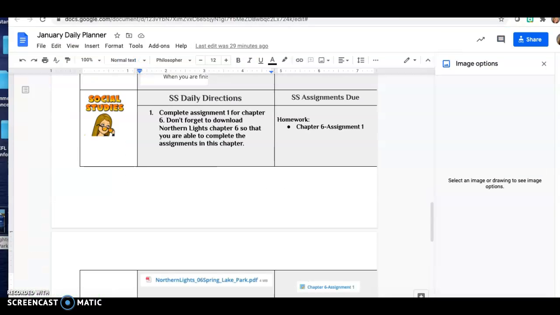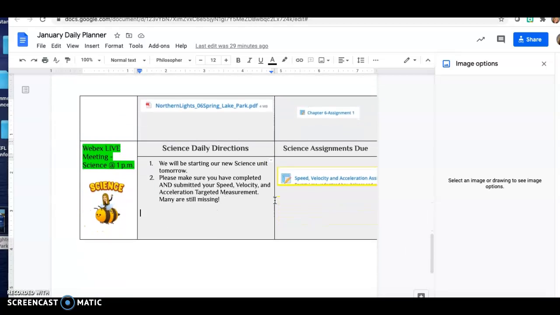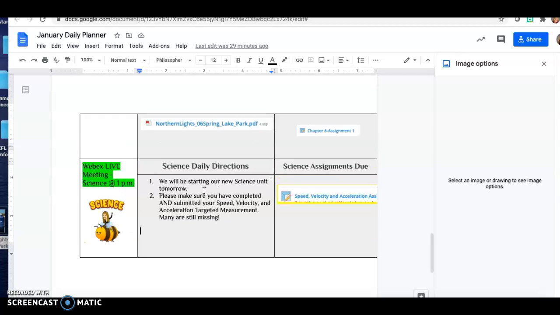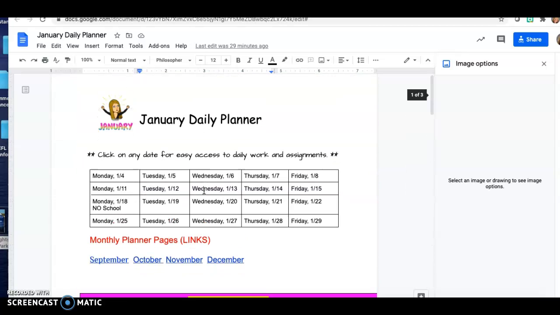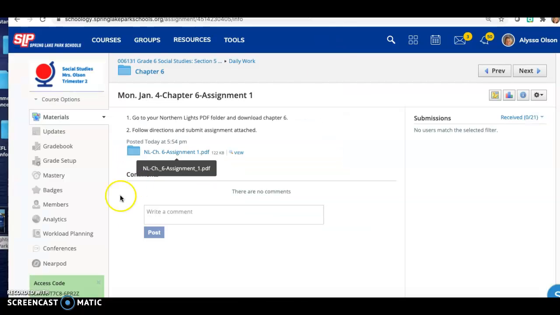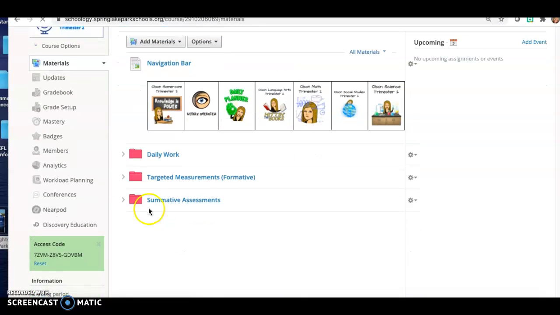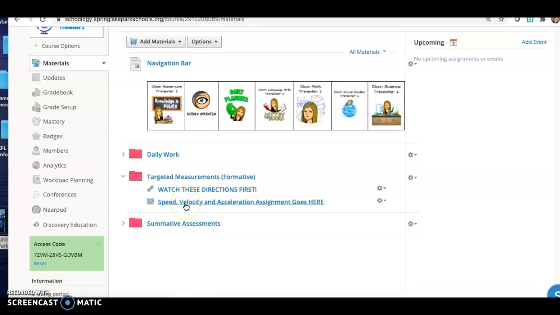And I believe, so we're in science. It also just says, reminding you that we're starting our new science unit tomorrow. So please make sure you have completed and submitted your speed, velocity, and acceleration targeted measurement. There are still many missing. If Mrs. Olson right now went into Schoology and into science, the assessment that we're speaking of is actually in your targeted measurement folder, and it's the one that says speed, velocity, and acceleration assignment.